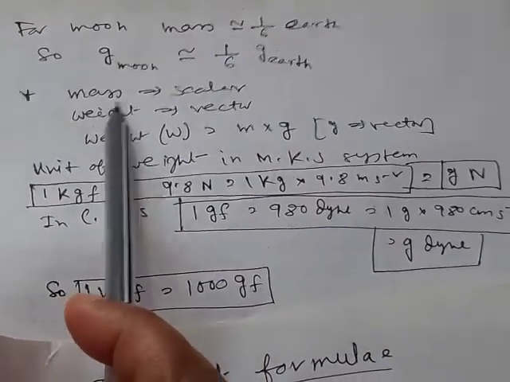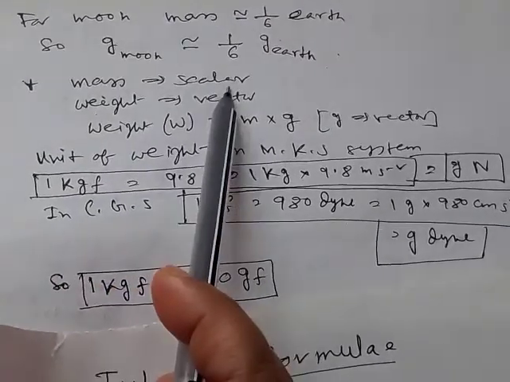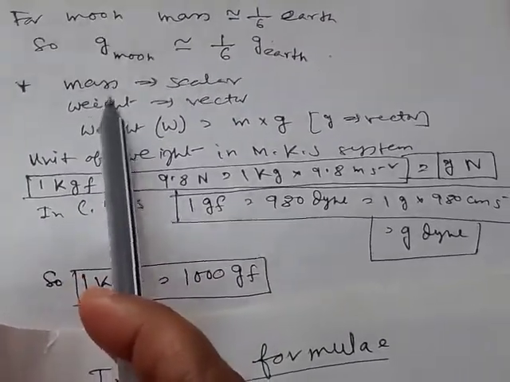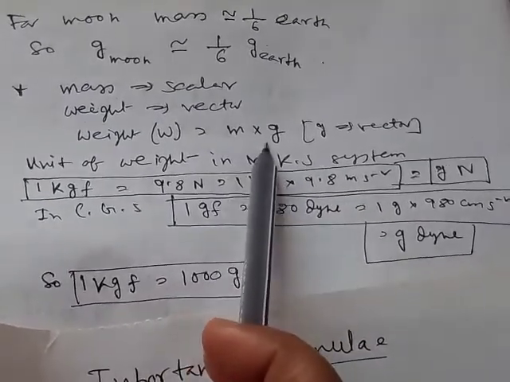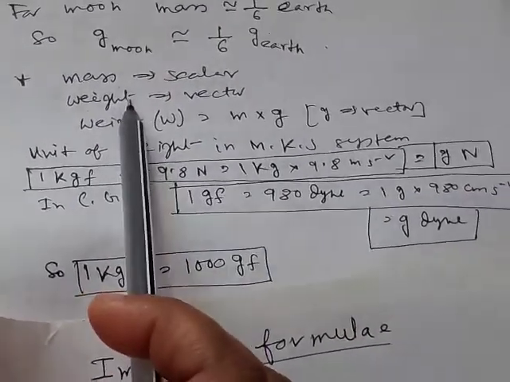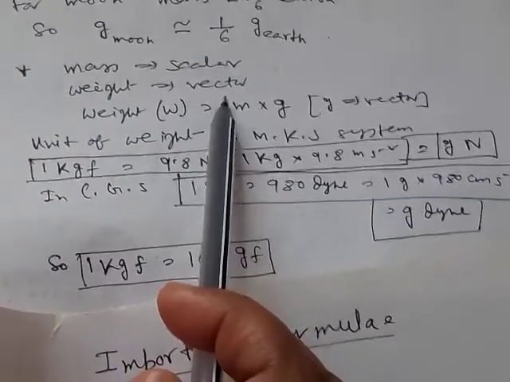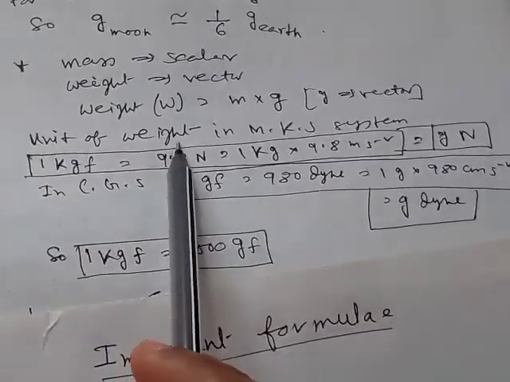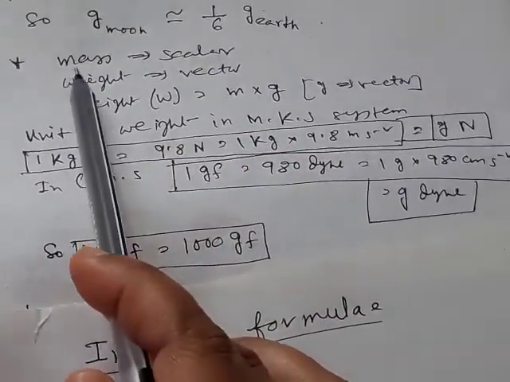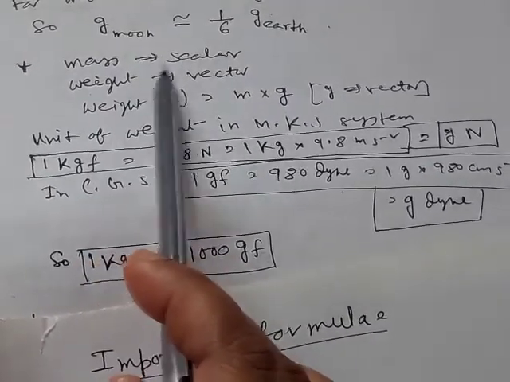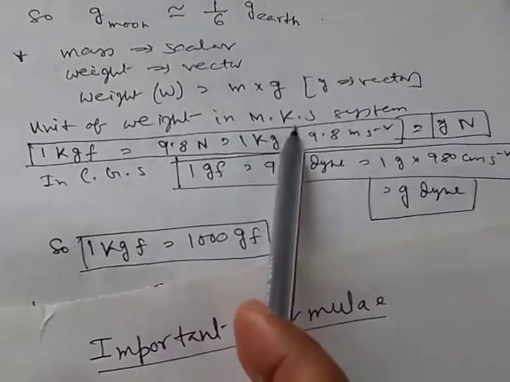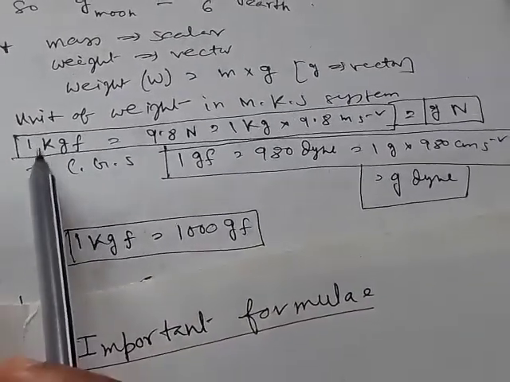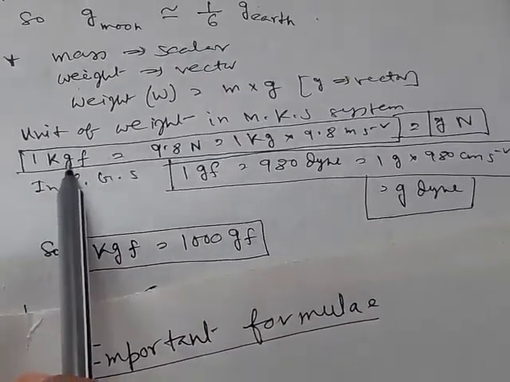Now mass is a scalar quantity, and weight is equal to m into g, where m is scalar but g is a vector. So weight is a vector quantity. Now what will be the unit of weight? We know the unit of mass is kg or gram in SI or in CGS units, but in case of weight in the MKS system, the unit is 1 kgf.